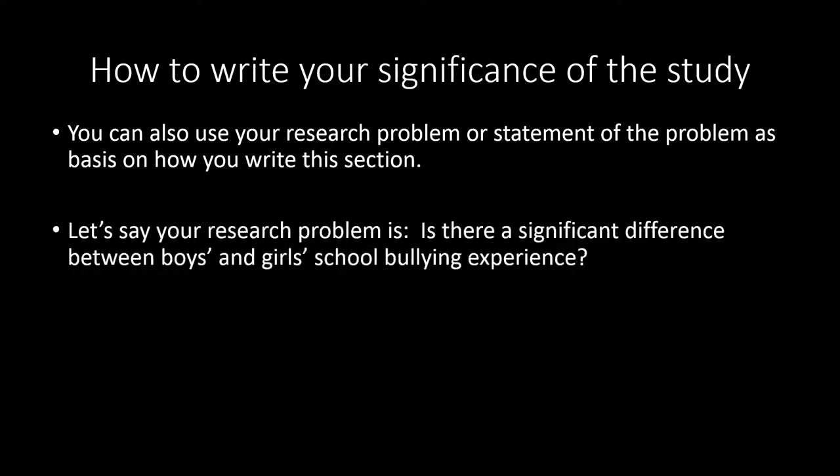Let's say your research problem is, is there a significant difference between boys and girls' school bullying experience? Obviously, what you're looking for here is whether gender has a significant contribution to the type of school bullying experience of students. So you start from there.